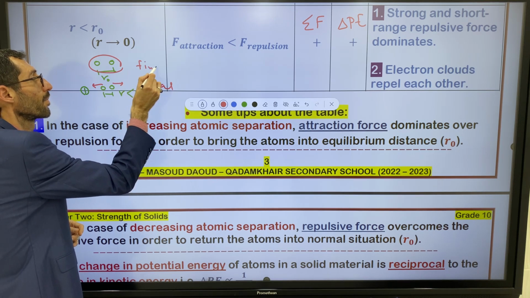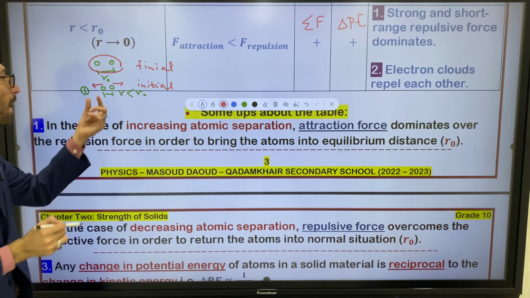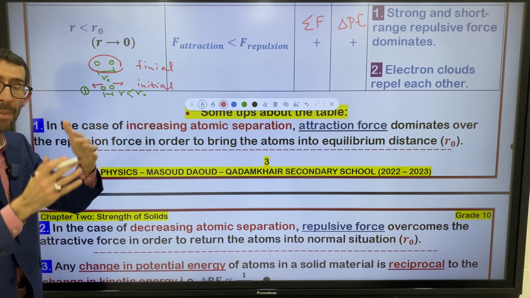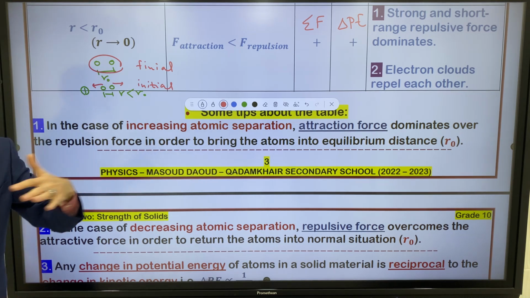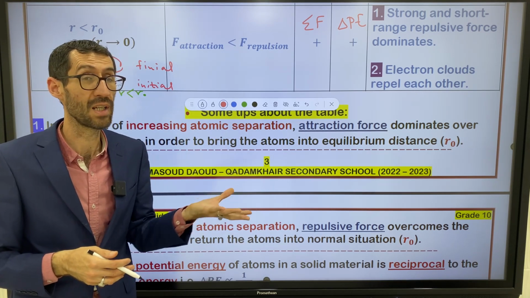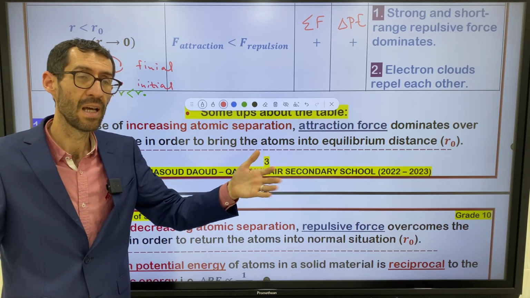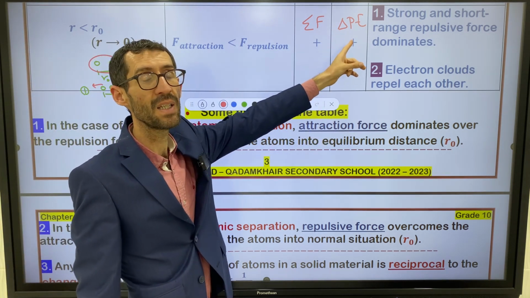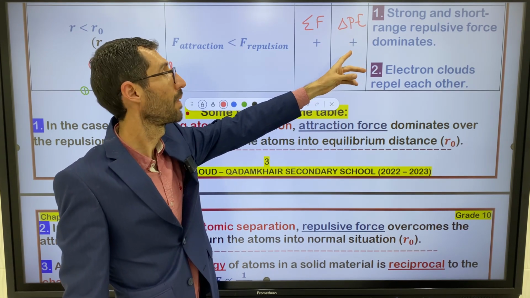So atoms move from small distances to large distances. So separation increases. Distance increases. And I told you, distance is a measure of potential energy. Because distance increases, potential energy increases, or I can say delta P is positive, right?